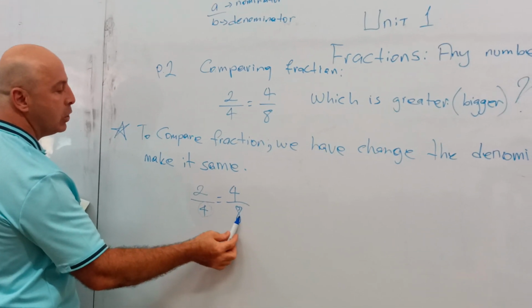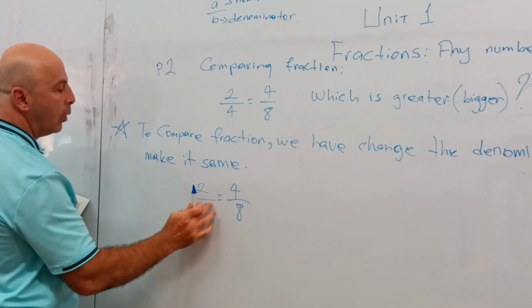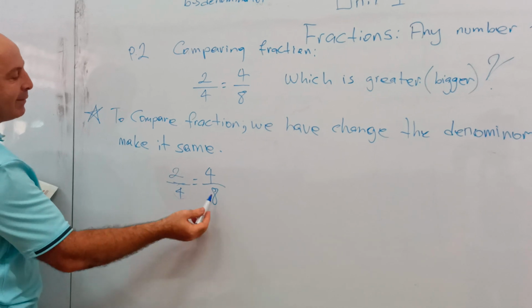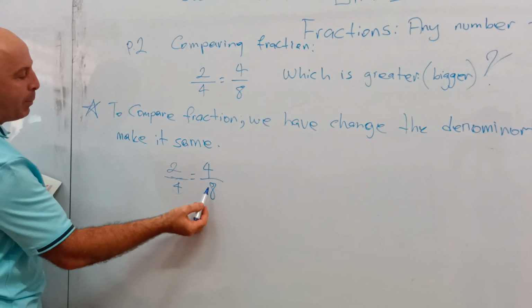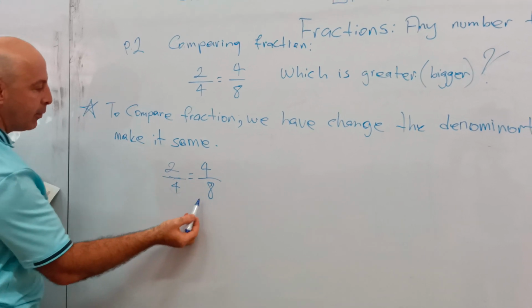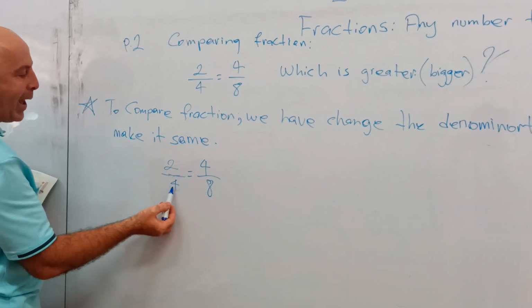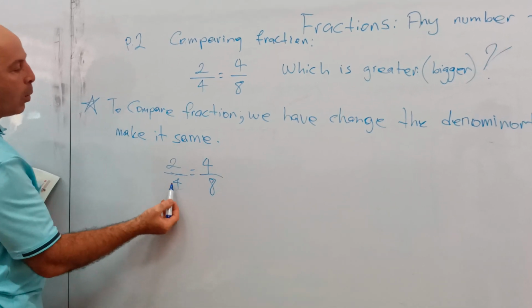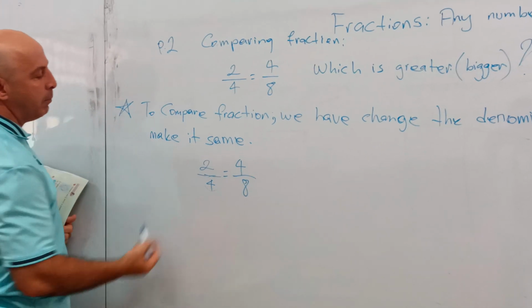I cannot change 8 into 4. So 8 is bigger, 4 is smaller. If I change this into 8, then they'll both have 8. That's what I want. I want denominators to be the same.